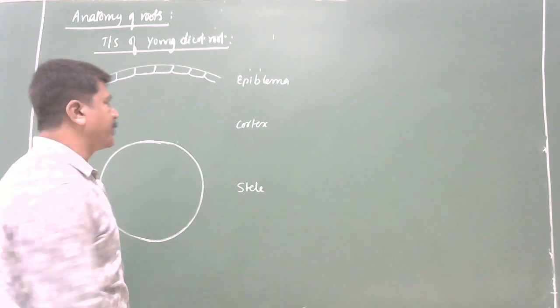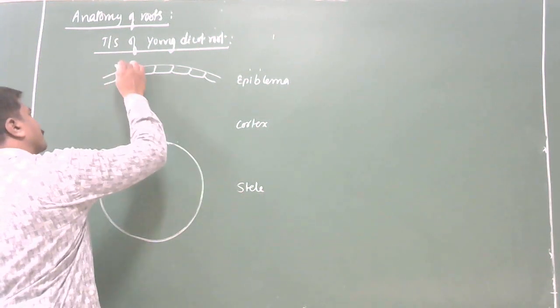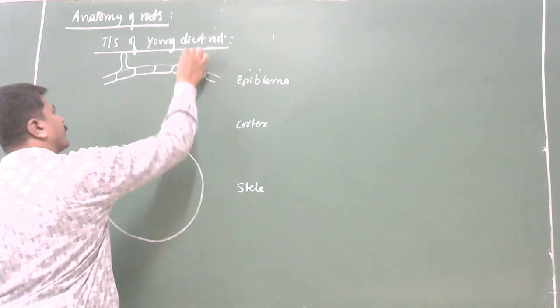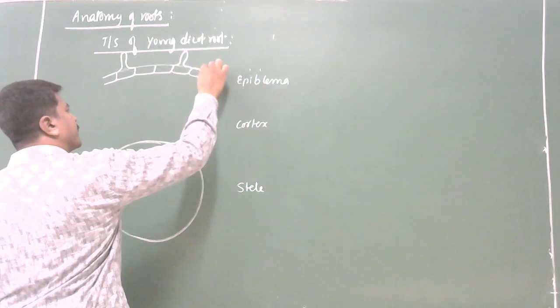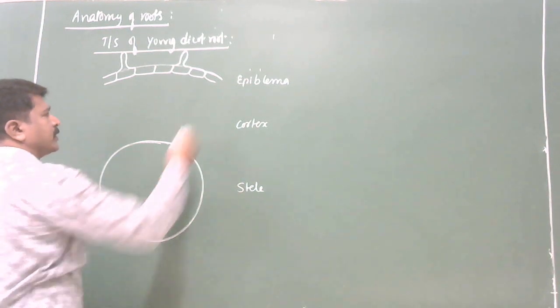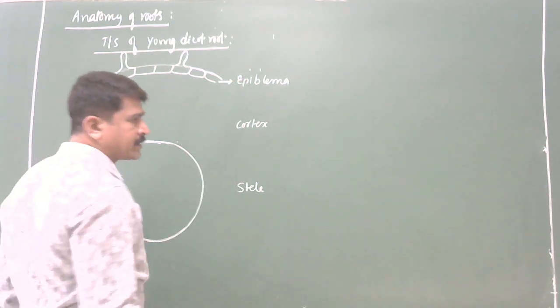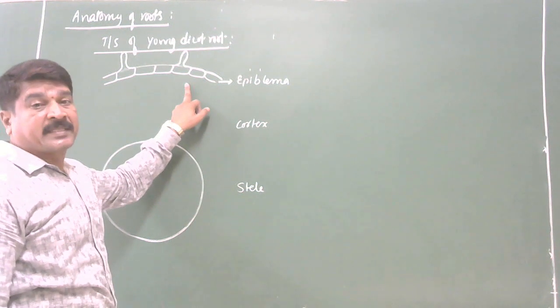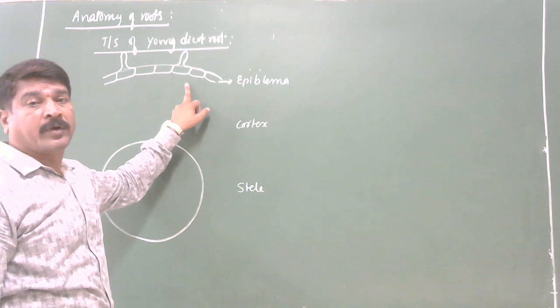First, let us come to the epiblema. It is the outermost protective layer, made up of a single layer of compactly arranged thin-walled parenchyma cells.